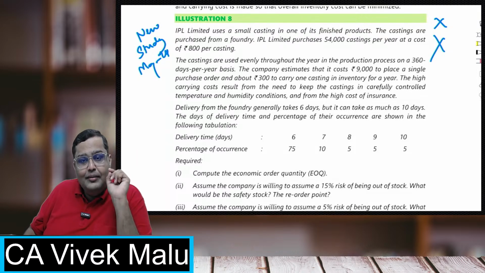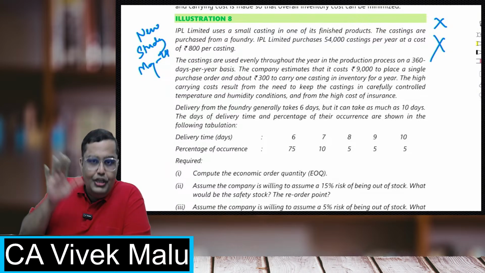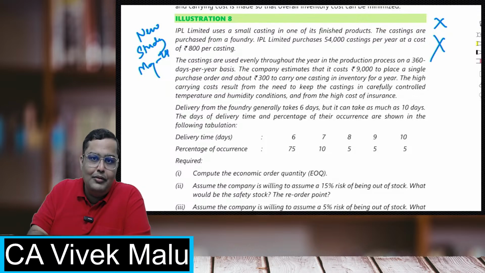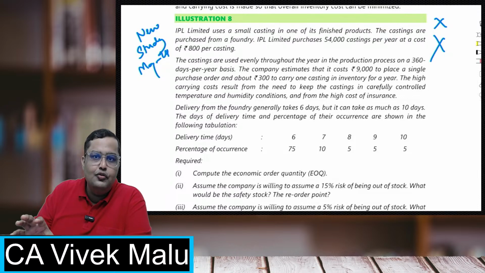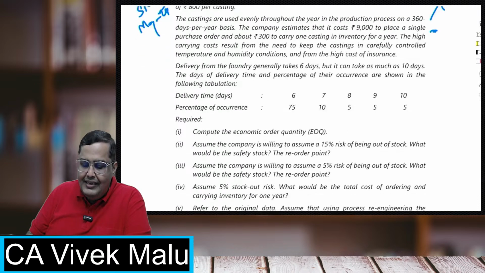Similarly, there are some questions which are actually very easy, which have been added to the new material. I'll suggest that you should solve those questions because they are relevant for your exam. No doubt ICAI has not told you in advance that those questions are relevant, but always remember this, I have seen this: if some new questions are added in the new book, they are relevant for us. So you can slightly let go of this one. It is a very big question, and it's not possible to discuss right now. We may discuss it afterwards.